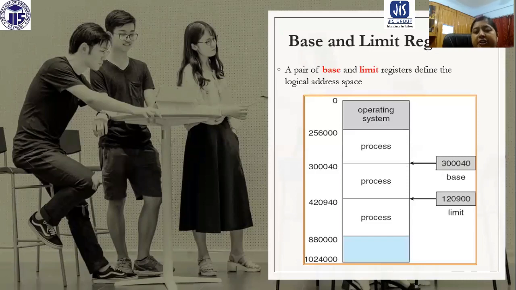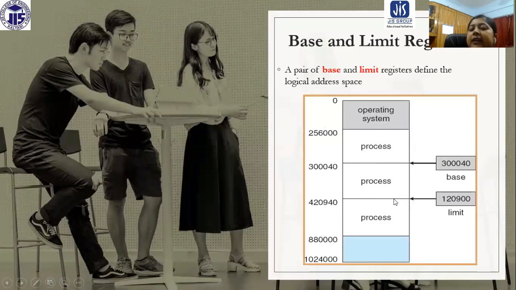In the logical address space, the base register says from which position that particular process starts. The limit is the size of the process. So if you add the limit register value to the base register value, you get the total area.